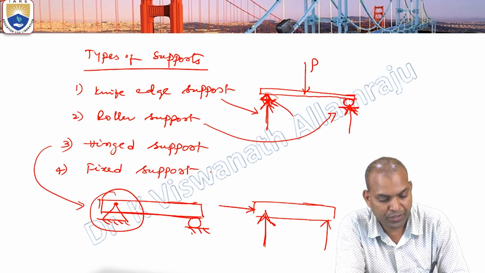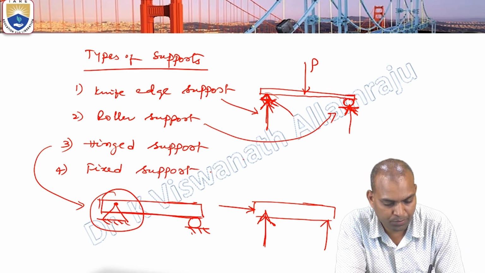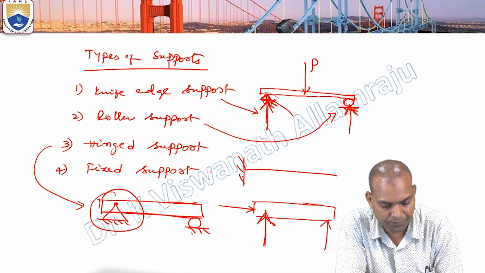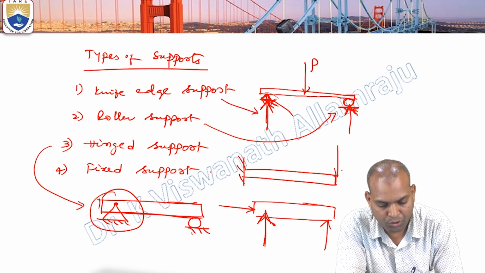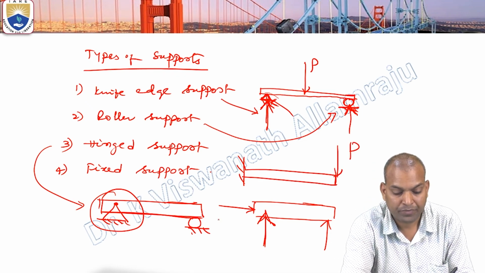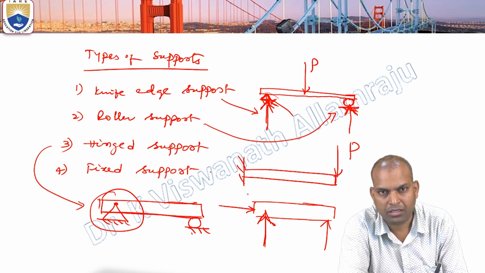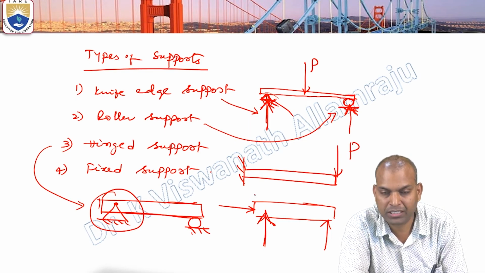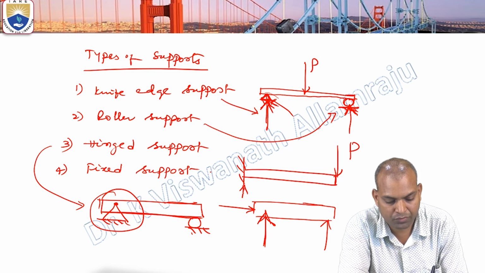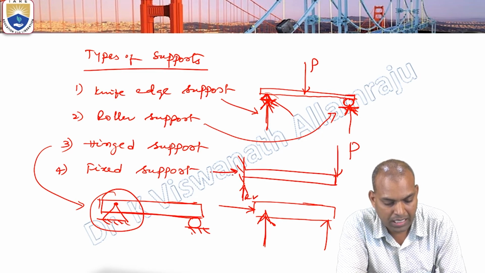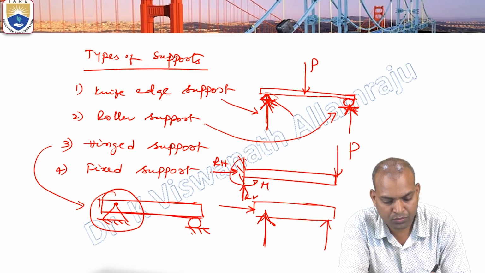And for fixed support, it is a fixed symbol. For a fixed support, the load is acting on a cantilever beam. How many reactions are to be considered at a fixed end? There will be 3 reactions: one vertical, another horizontal, and the third is the reaction for moment equilibrium.